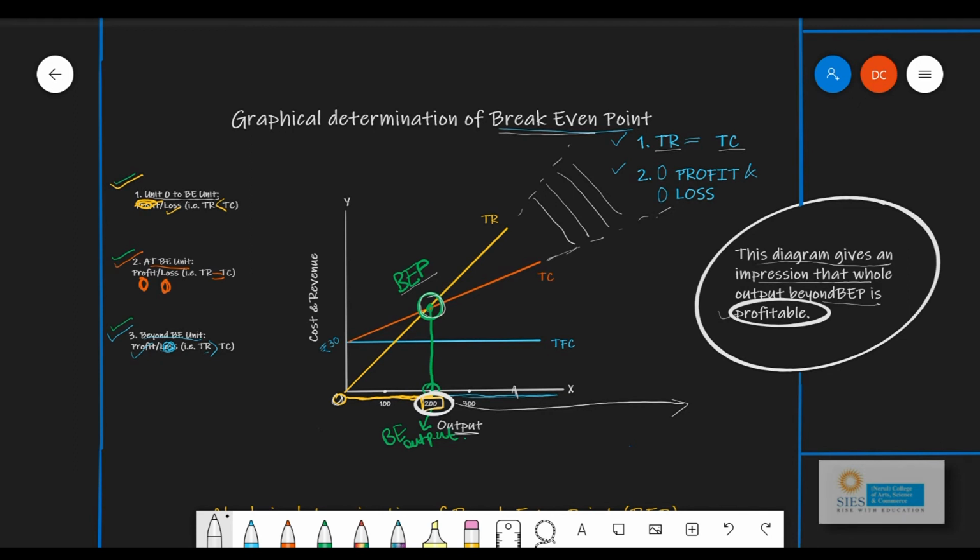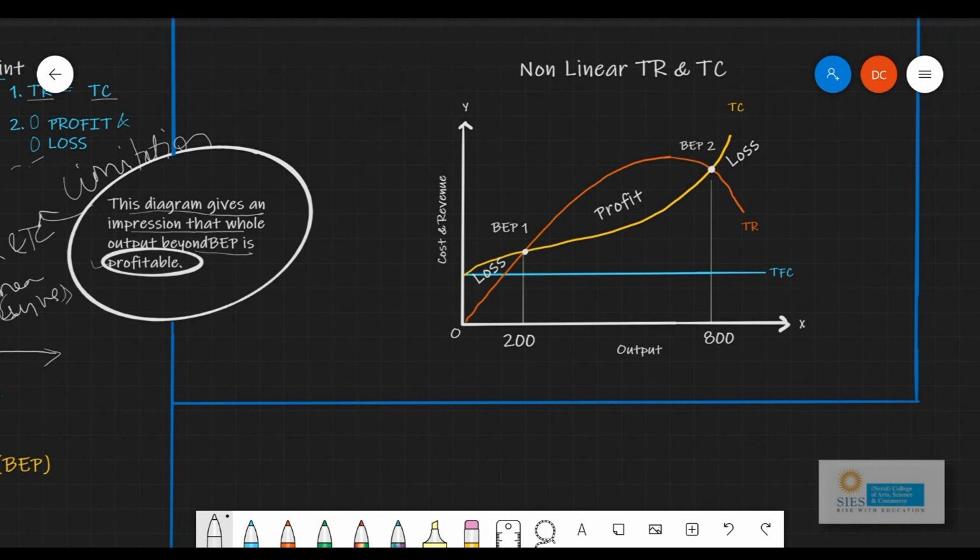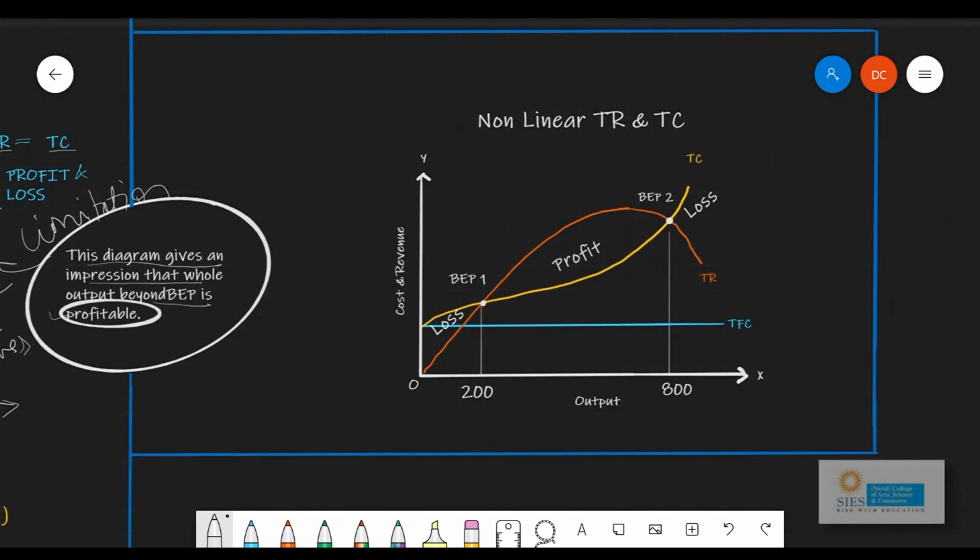Not all businesses will be earning profits forever, and therefore there is this one major limitation in this diagram which we have done, and this limitation is because your TR and TC are assumed to be linear curves. Okay. For this problem, we have a non-linear TR-TC curve which we have used to find out the break-even point. In case of non-linear TR and TC, here you will see that you have two break-even points. One is break-even point 1.